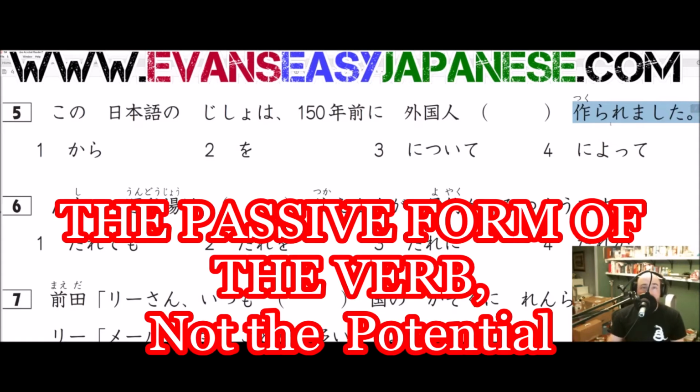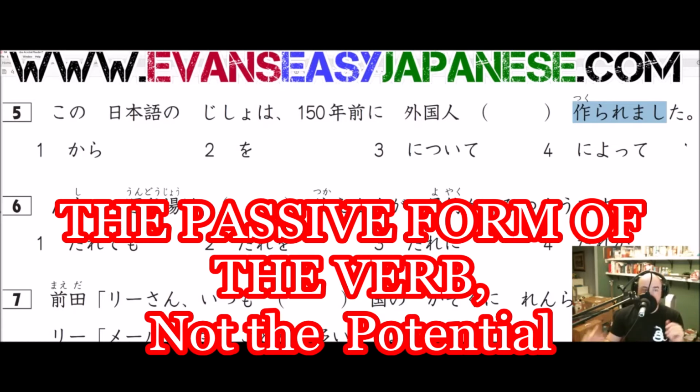This is probably the most important part of the sentence. This is the passive of 作る. Be careful, it's not the potential. The potential would be like able to make. 作る means make. 作られる is was made or is made. Be careful because 作れます is the potential, I can make. So this is 作られます, which is the passive, which means is made and was made.